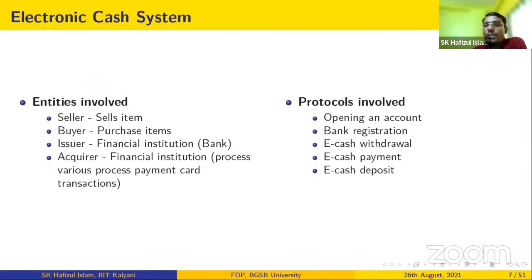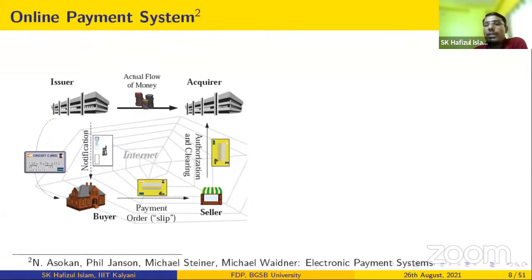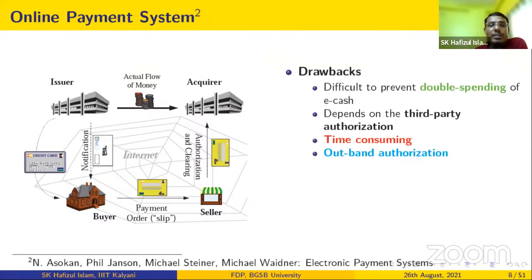So these are the protocols involved to process the electronic cash. So what is the difficulty here, or what is the problem with this kind of online payment system? Here the buyer, that means the user, will purchase the item, then information will be submitted to the seller, right? Seller will submit this eCash to the acquirer. Acquirer will process the eCash or online transactions, check if it is correct or incorrect, and accordingly the acquirer will inform the issuer or bank, right?